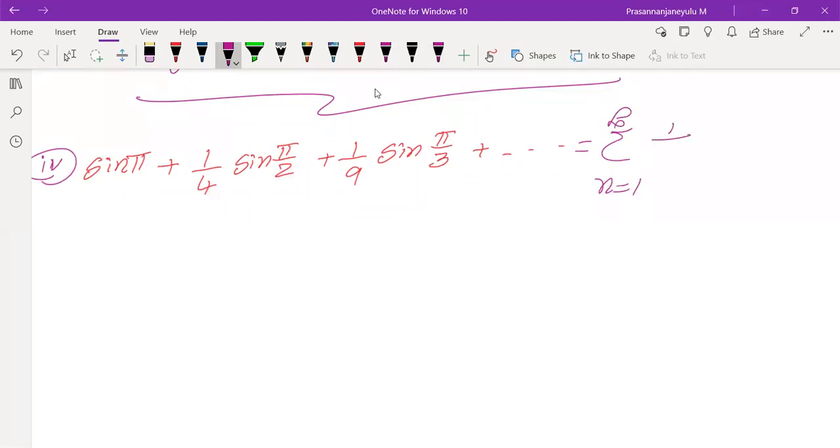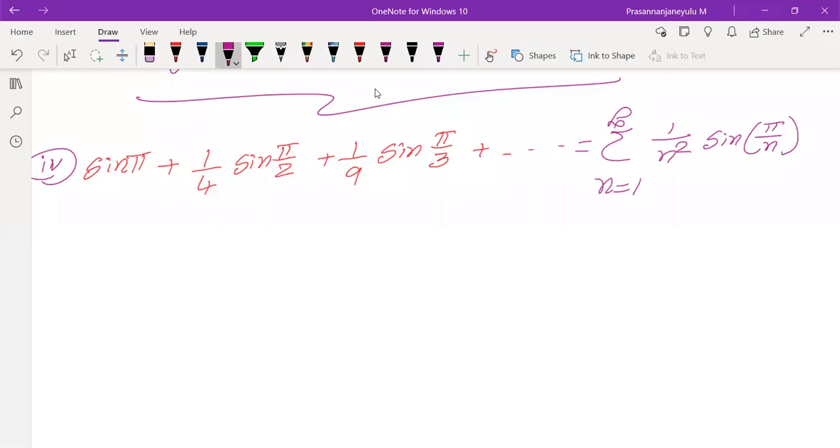If you observe, 1 by 1, 1 by 4, 1 by 9, 1 by 16, and so on, the nth term is 1 by n square. The angle of the sine function is pi by 1, pi by 2, pi by 3, and so on, pi by n.